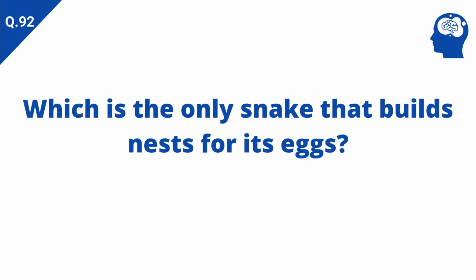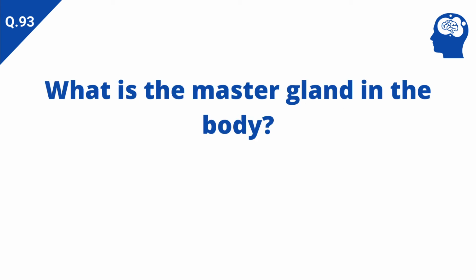Which is the only snake that builds nests for its eggs? Answer: king cobra. What is the master gland in the body? Answer: pituitary gland.